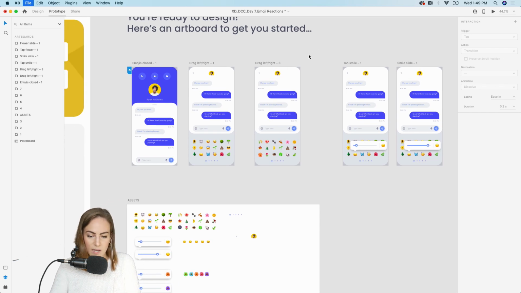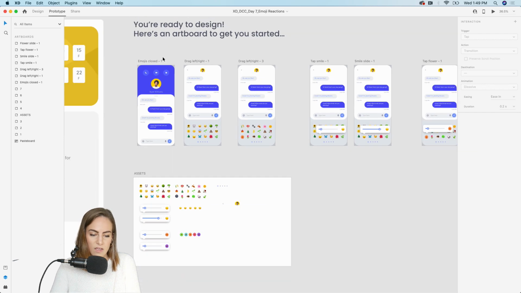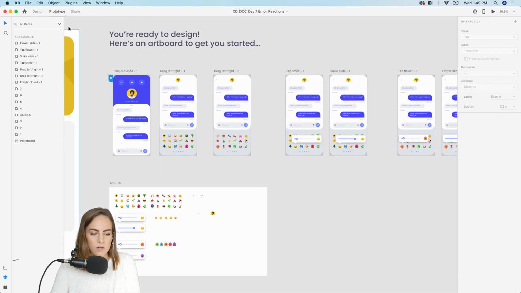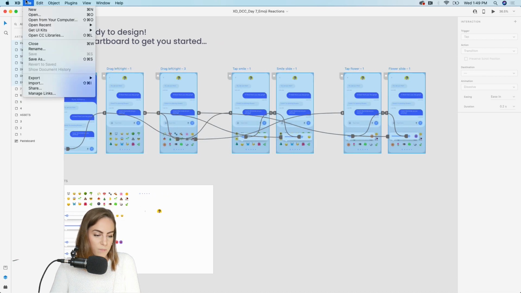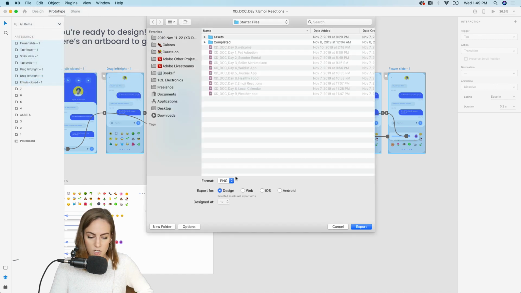So let's go ahead and Command S to save. And again, if you want to export, you can just select as many artboards as you want to export. Go up to File, Export, Selected, or you can do Batch.